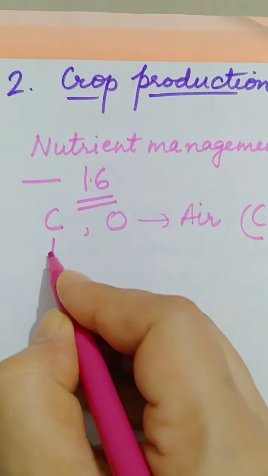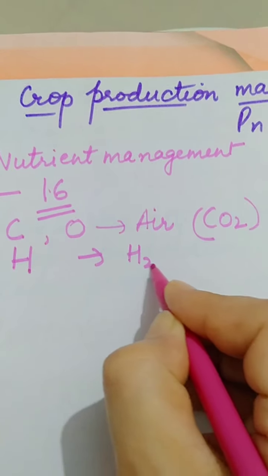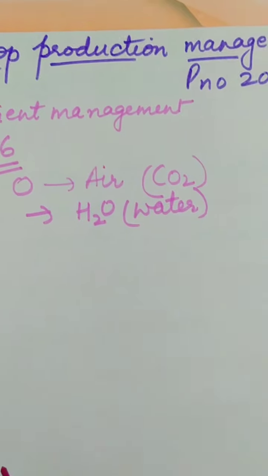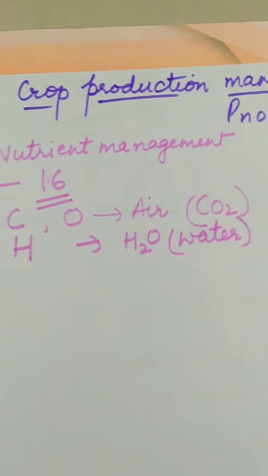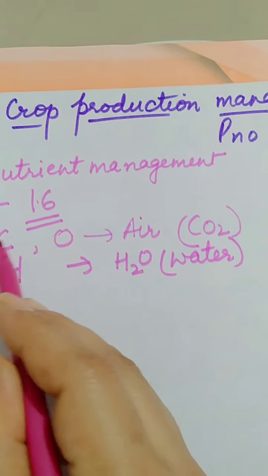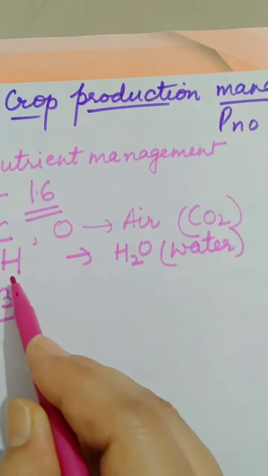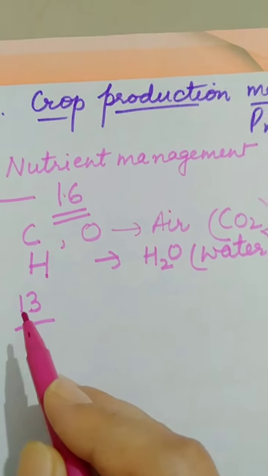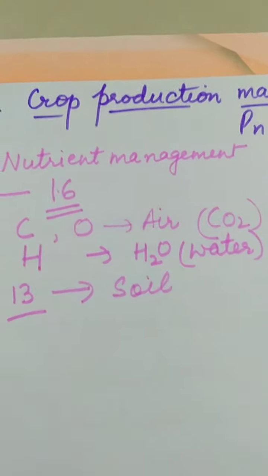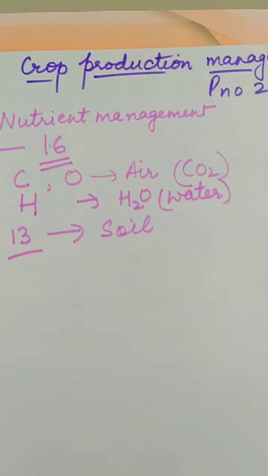Then the other nutrients which plants require, hydrogen and oxygen, are obtained from water, right? So mainly 16 nutrients are required. 2 are provided by air, 1 is provided by water, and the rest the plant mainly obtains from soil, right? So it is very important to maintain the fertility of the soil.